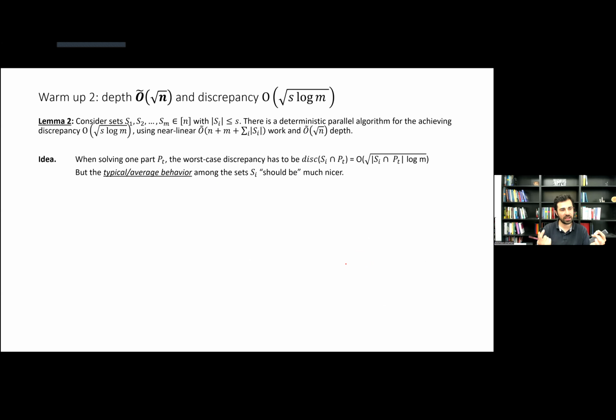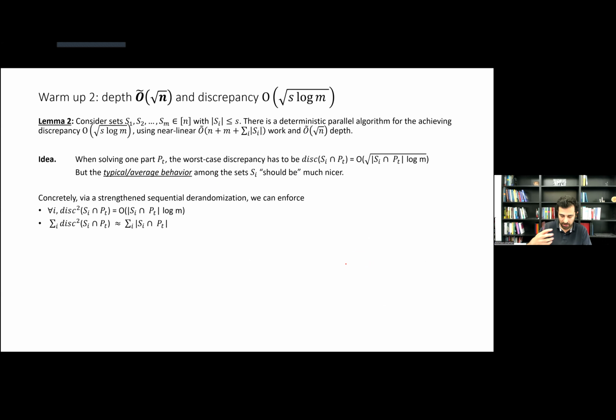So what can we do? Well, this log m loss is actually about the worst case behavior among the sets, right? But if you look at the average behavior, it can be much nicer, right? So for instance, we can enforce this averaging by putting it into the derandomization, basically doing some pairwise derandomization on top of the usual derandomization.